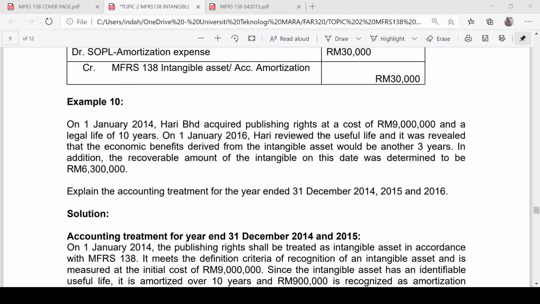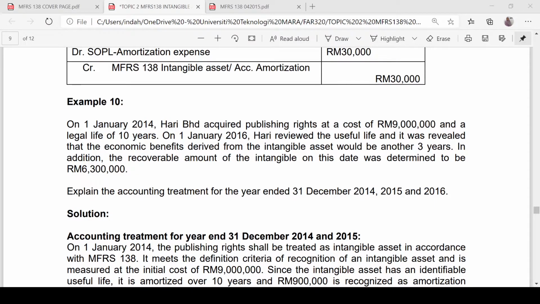So we need to answer that question first before we proceed with the working and everything else. Yes, the publishing right can be recognized as an intangible asset because it meets the definition and recognition criteria. Because of that, we are going to prepare an asset account for publishing rights, and then we need to provide for amortization, and then we're going to find out the carrying amount at the end of the year.